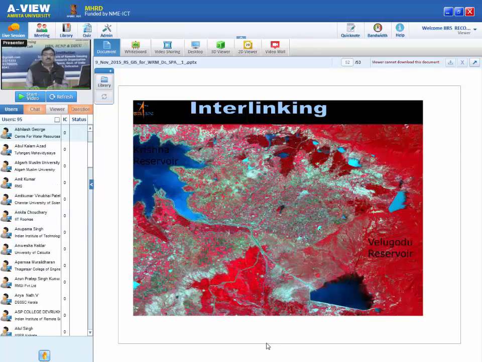Similarly, it can be done for the river. So this is what you can visualize, and we can really utilize remote sensing for the interlinking of rivers.